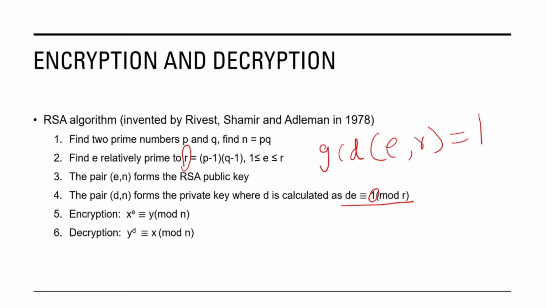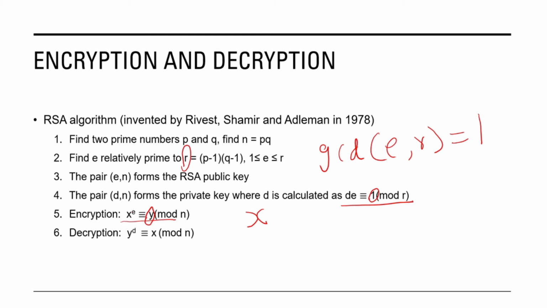The number which has to be encrypted is X. So, we have to obtain Y, which is the encrypted form of X. We have to obtain this number Y based on this relation: X power E congruent to Y mod N.